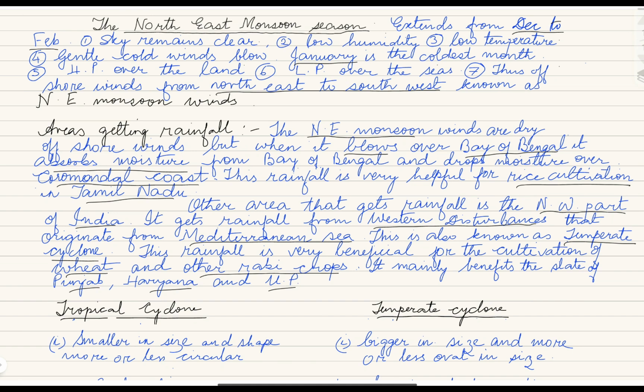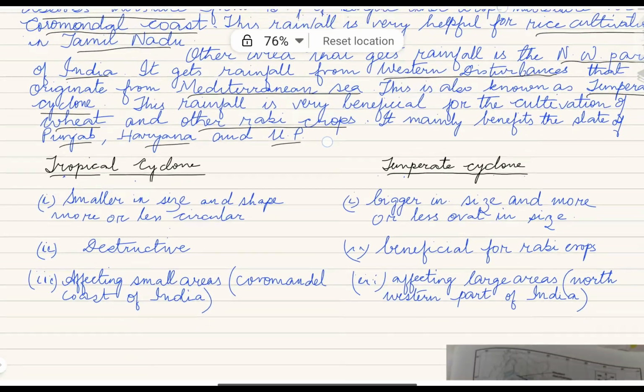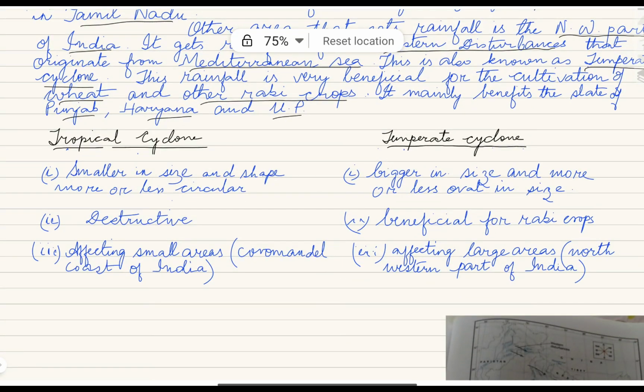Now, the difference between tropical cyclone and temperate cyclone. A tropical cyclone is smaller in size, more or less circular in shape, whereas a temperate cyclone is bigger in size, more or less oval in shape. A tropical cyclone is very destructive, while a temperate cyclone is beneficial for rabi crops.